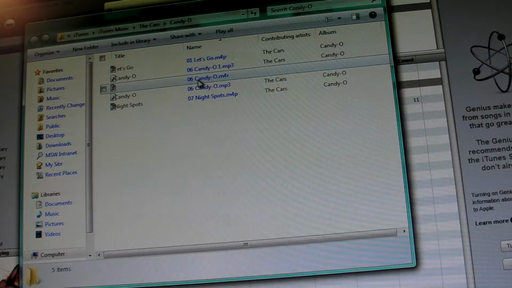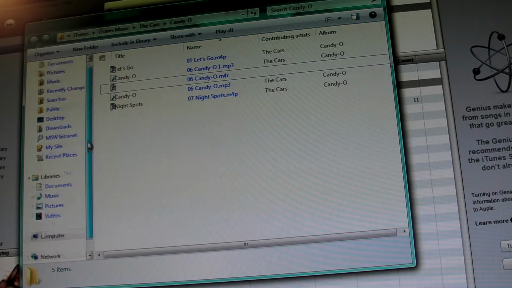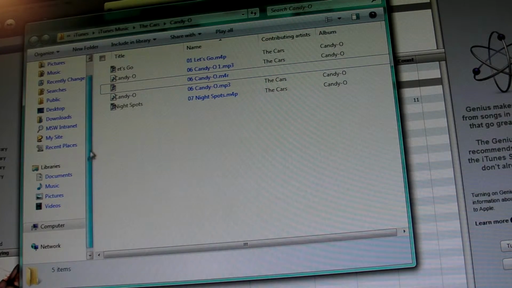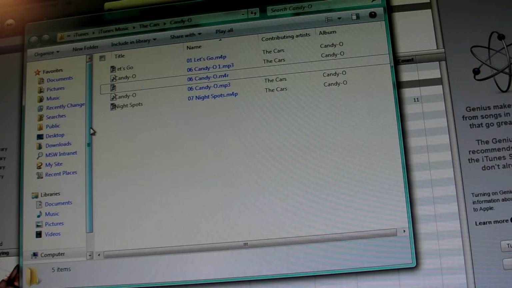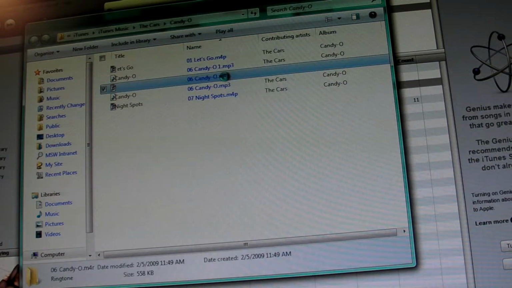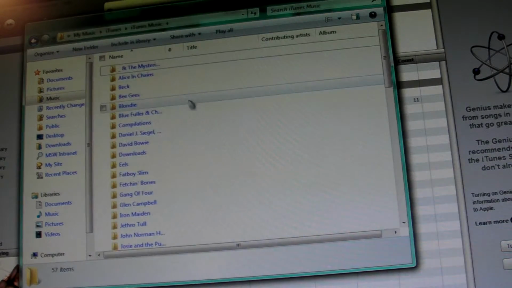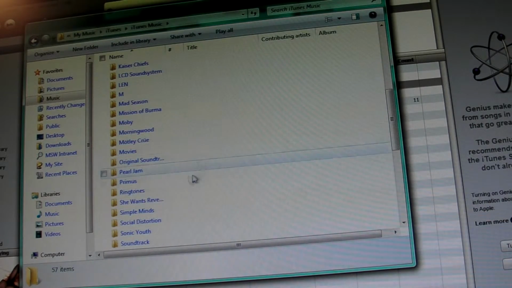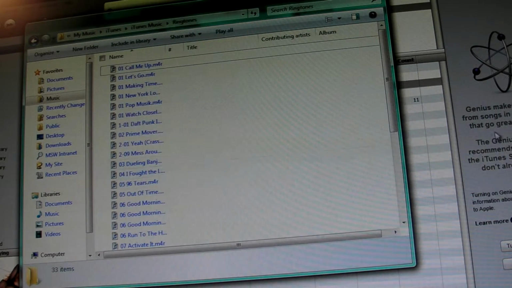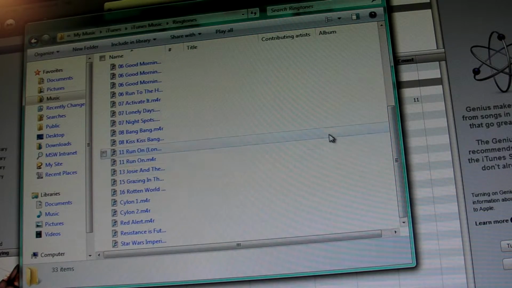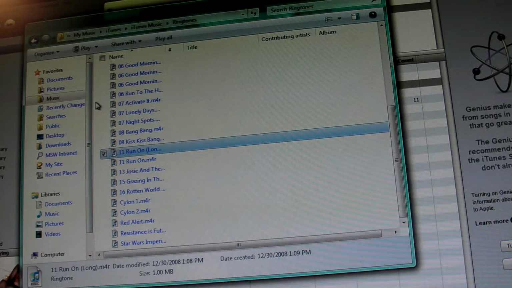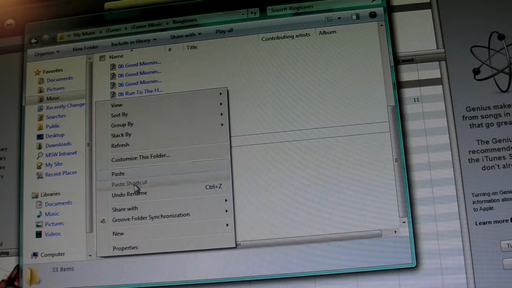Now at this point, I also move it into my ringtones directory, just for safekeeping. It's not necessary, but it helps. So I'm going to right click on this and select Cut, and go into my music folder, iTunes, iTunes Music, scroll down to R, and there's ringtones. And I get a lot in there. I'm going to right click on some dead empty space in here, and I will say paste.